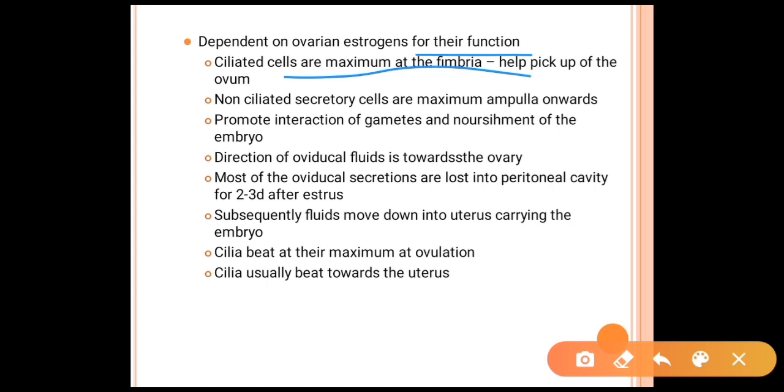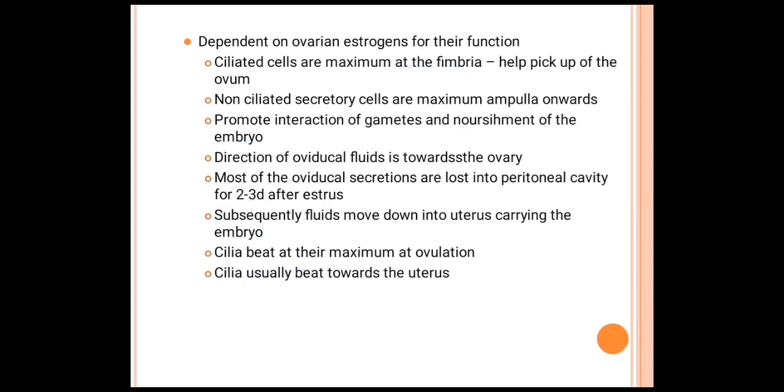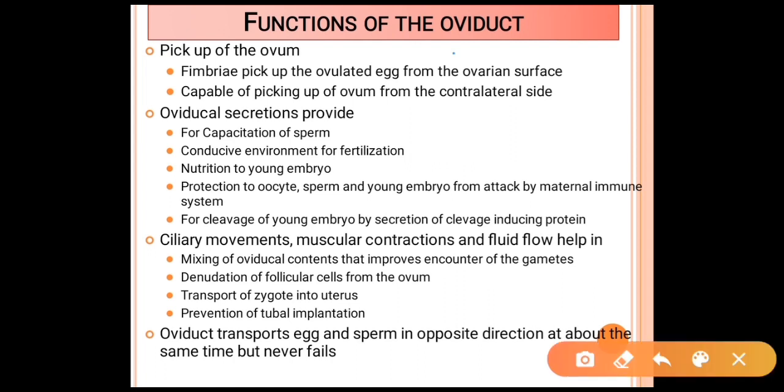Ciliated cells are maximum at the fimbria and help in the pickup of the ova. Non-ciliated secretory cells are maximum at the ampulla region and promote the interaction of gametes and nourishment of the embryo. The direction of the oviductal fluid flow is towards the ovary. Most of the oviductal secretions are lost into the peritoneal cavity by about the second and third day of estrus. Subsequently, the fluid moves down towards the uterus carrying the embryo. The cilia beat maximally at the time of ovulation, and the cilia usually beat towards the uterus.